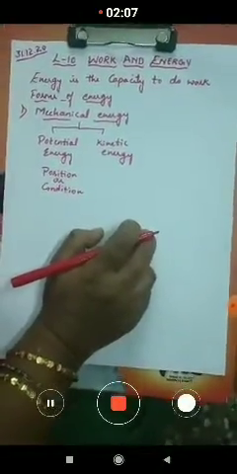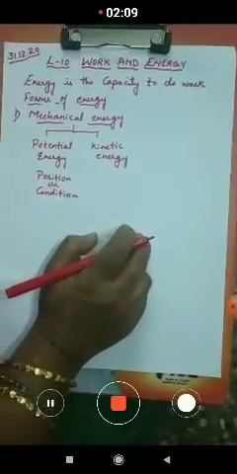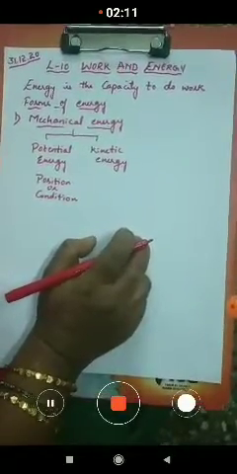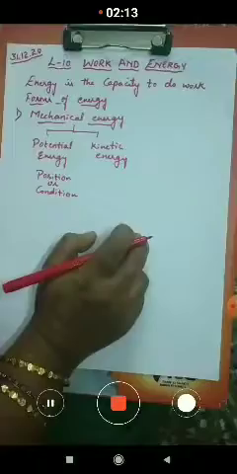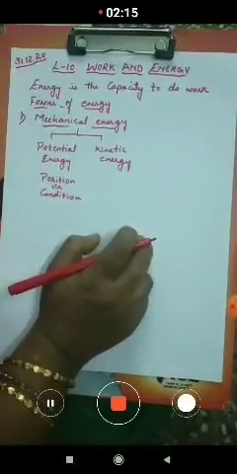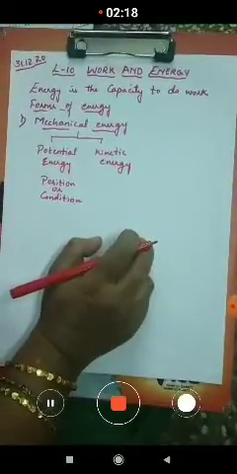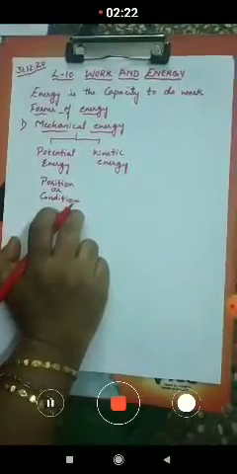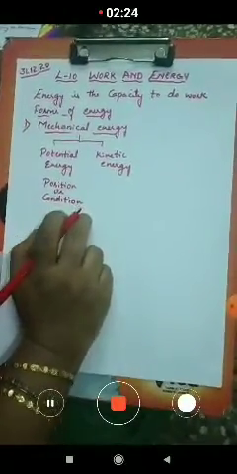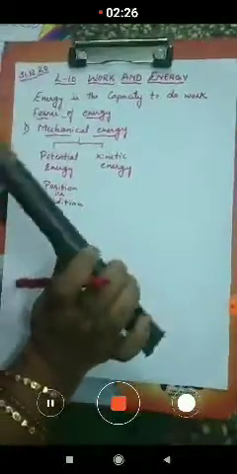Now, we learned the different examples under potential energy, children. We saw that there was a hammer. Now, I want to break a plastic sheet.